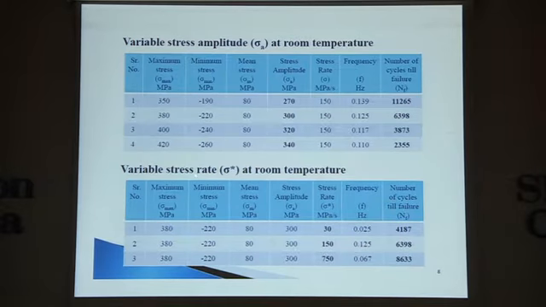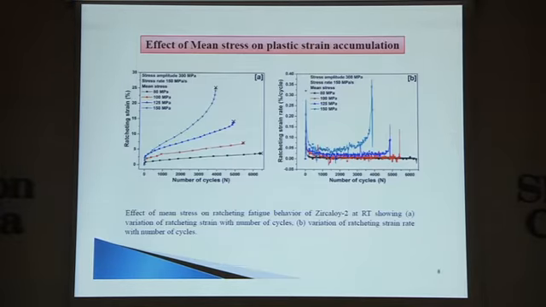Similarly, you can see here, in this case the amplitude is varying, but the other two parameters are constant. Here, the stress rate is varied. So we varied one parameter and kept two constant to get some feel about what's going on in this particular material. These are the plots I am showing you.